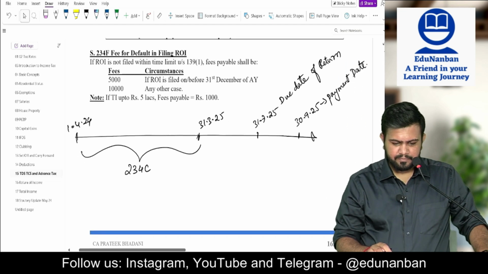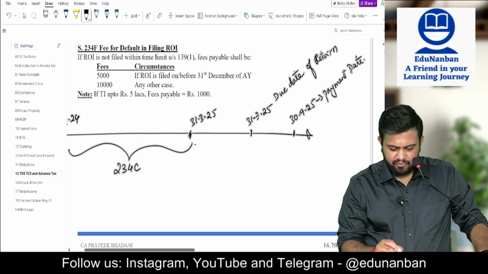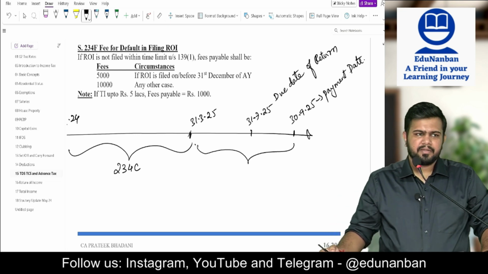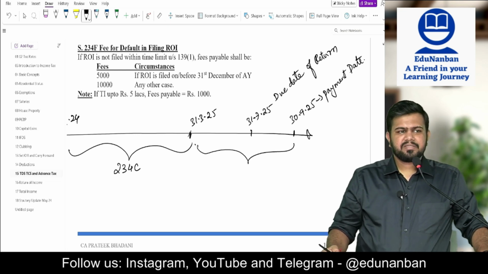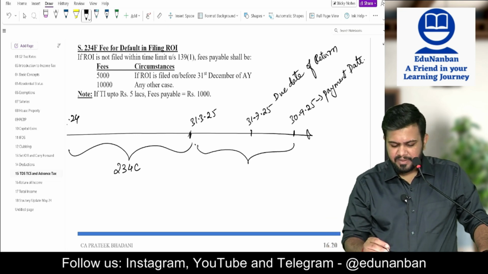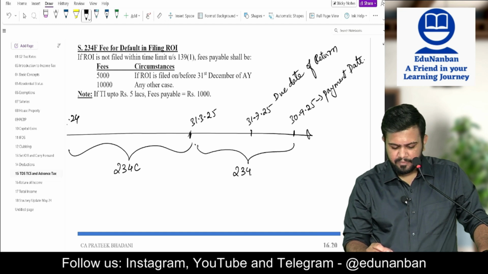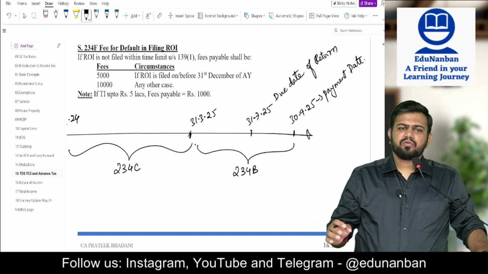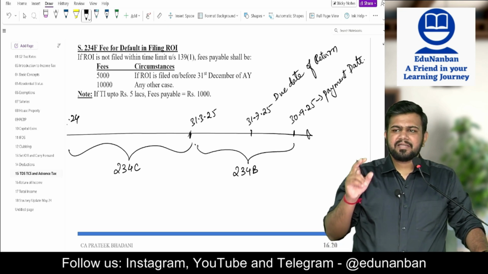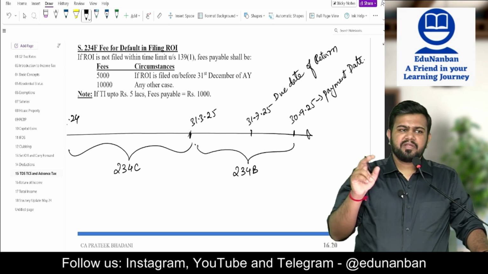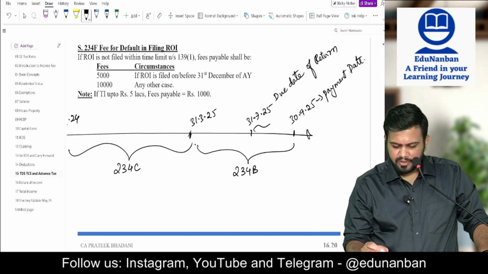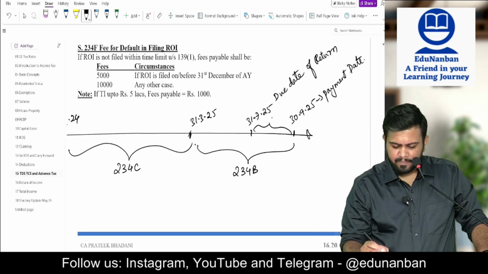Then from 1/4/2025 onwards till actual payment is made, interest is applicable under section 234B. Sir, then what about 234A? 234A is interest for not paying the tax within the due date to file return of income. So from the due date till the actual payment date, it is 234A.